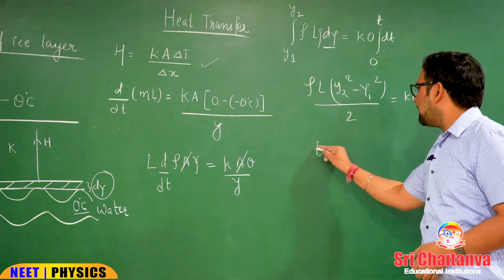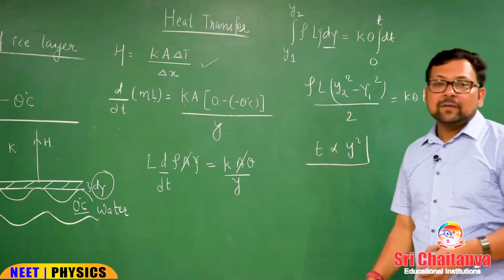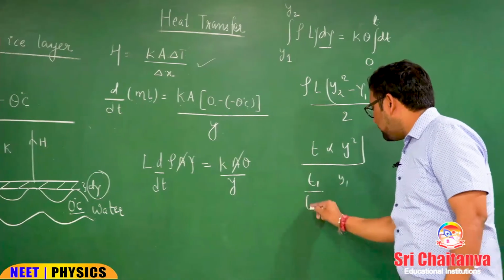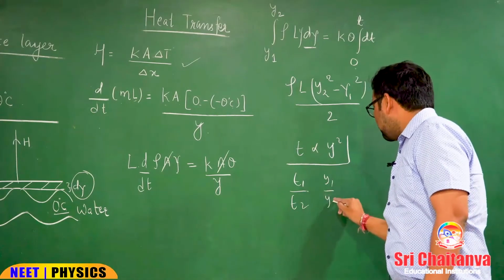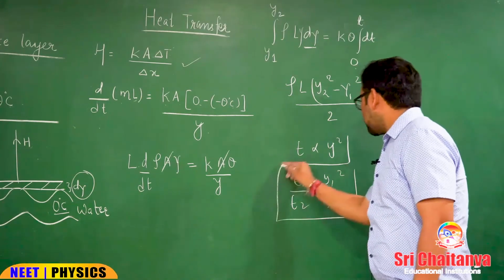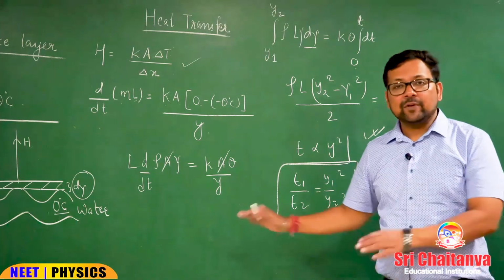or we can relate that t is proportional to y square. Okay. So, means t1 time for y1, t2 time for y2. So, that must be related as t1 by t2 equals y1 square by y2 square. This is a very important topic, revise this very properly.